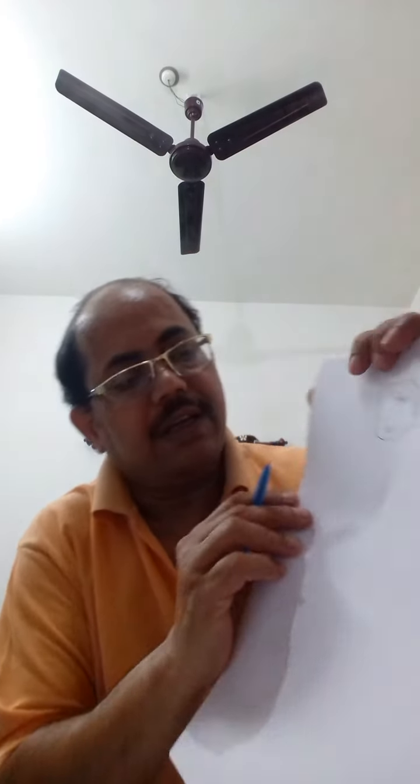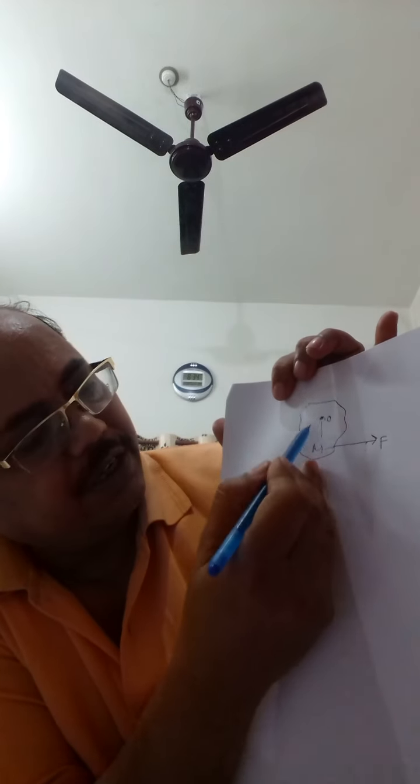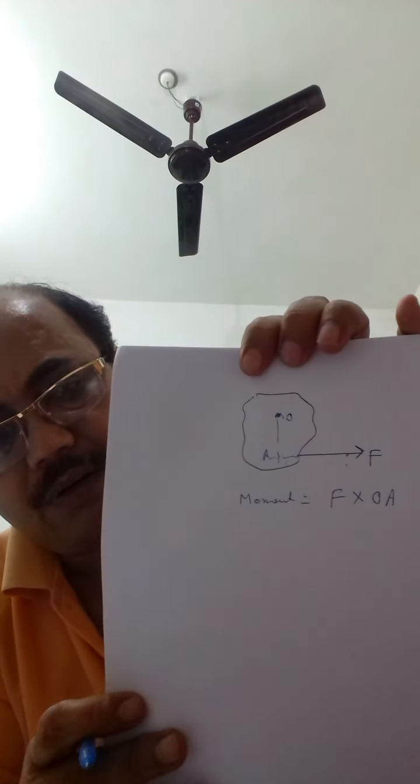That means it is F into OA, magnitude of force into OA. Now, moment is a vector quantity. Why? It has magnitude as well as direction.